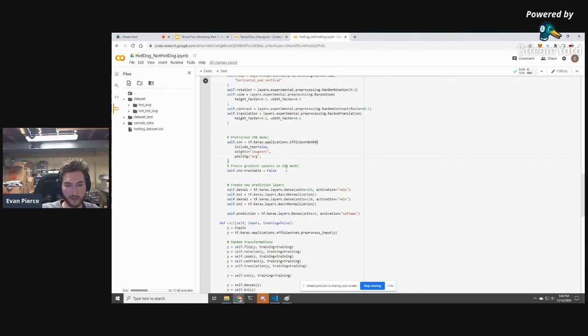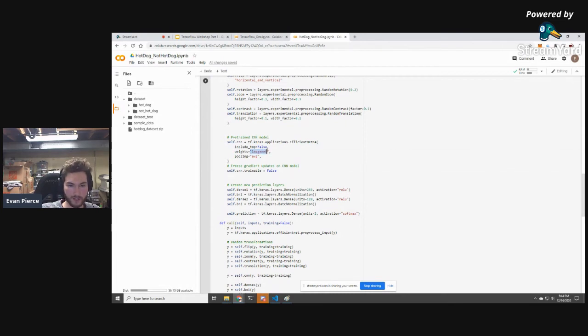And I'm not going to train this portion of the network at all. So I'm not going to update the weights using the gradients here. And I can do that by just saying it's not trainable. The reason for this is that it is very expensive to compute the gradients. So we're just not going to do that because it would take forever. You technically could, however, I am not.